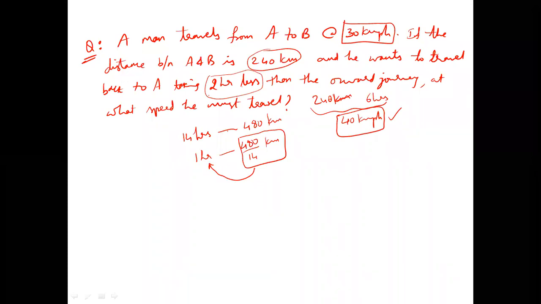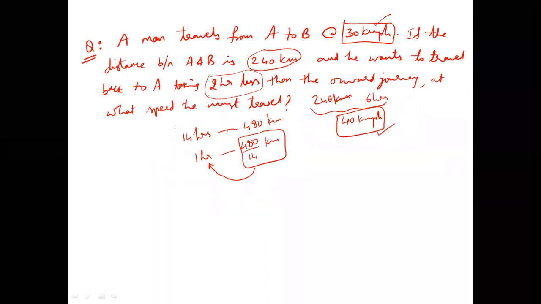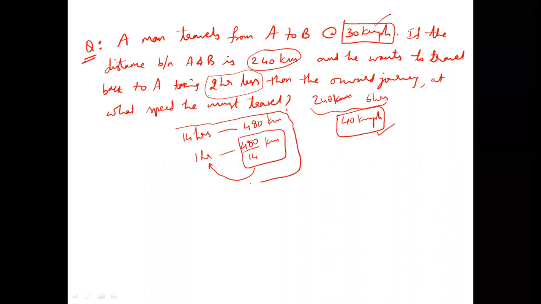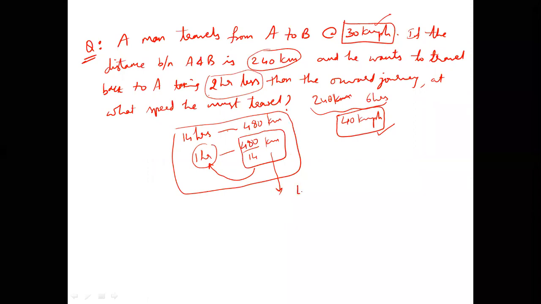But is it really true? While going forward, he used 30 km per hour speed. While coming back, he used 40 km per hour speed. But if I take the entire scenario into a single picture, in 14 hours he traveled 480 kilometers. Every hour his speed seems to be 480 by 14. So if anybody asks me what is the speed of the entire journey, I have to say 480 by 14 km per hour. But is it really the speed he followed in the journey?